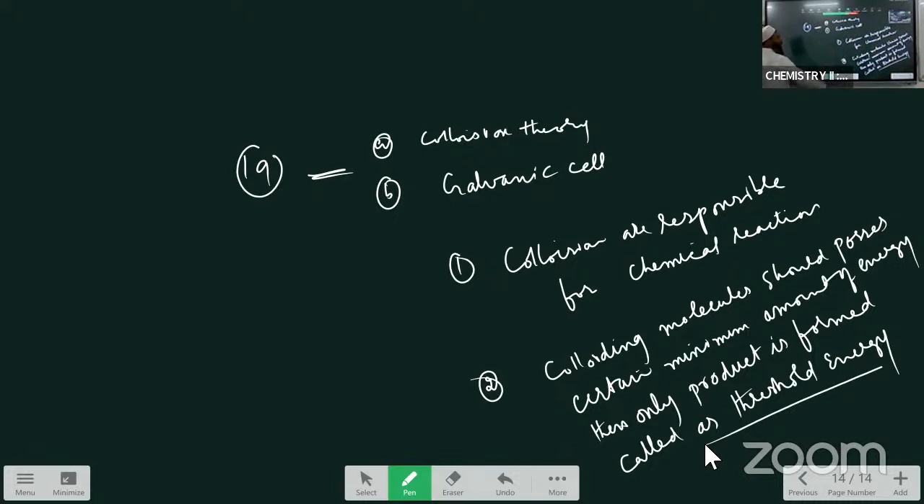First one is collisions are responsible for the chemical reaction. Colliding molecules should come in proper orientation. Second one, collision between the molecules: they should possess a certain minimum amount of energy, then only product is formed, otherwise product is not formed. That is called as what? Threshold energy. That is the second postulate.